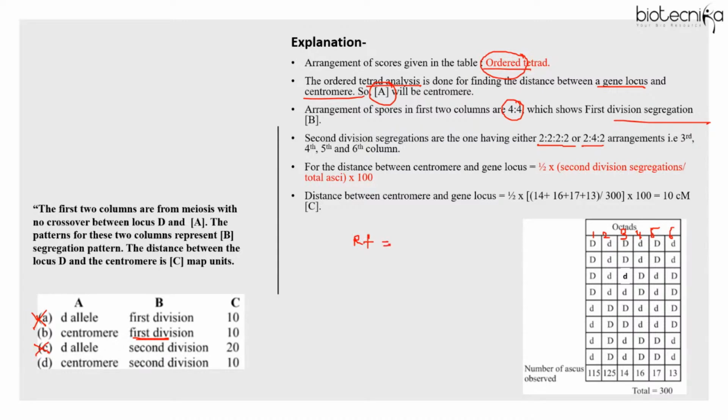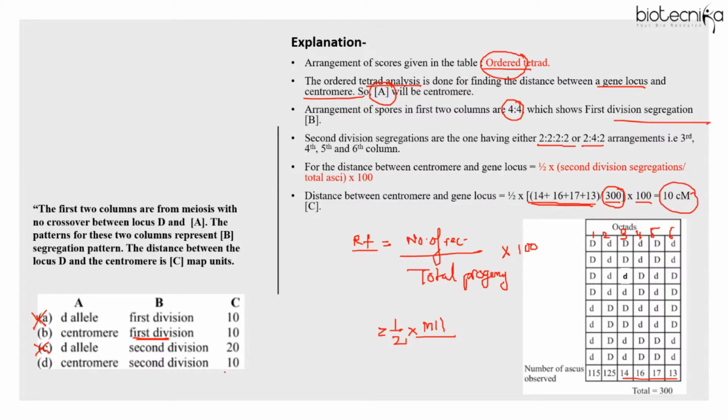Now, what is the formula for calculating the distance? I told you genetic maps are based on recombination frequency. So the number of recombinants by total progeny into 100. So here the recombinants are calculated as half into M2 SK. That is the formula, right? So the M2 SK are what? 14, 16, 17 and 13, right? So you add them up, divide by 2, and when you sum them all, divided by 300, that is total progeny, into 100, you should get 10 centimorgan. So the answer here is option B. Clear to everyone?